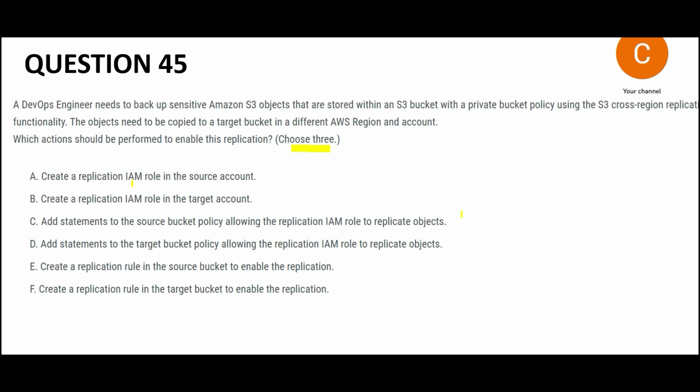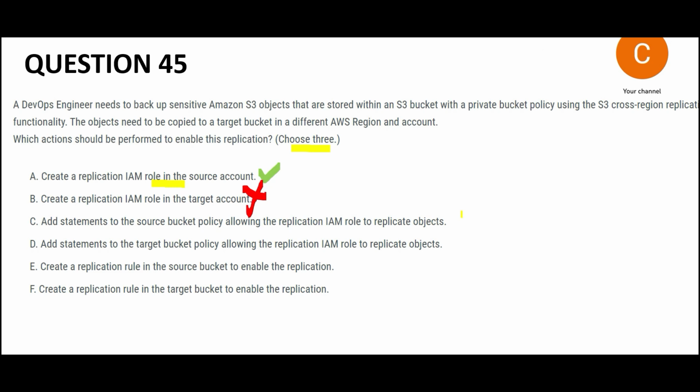So the first one says that you will create a replication IAM role. See, the courier company which is sending this product, they will have to do it, right? Somebody will be responsible for sending this. There must be a role assigned for that. Hence this looks correct. See, the source is replicating, the target is just receiving. That means the courier company is sending it to some person. The target is only receiving the package. So the target will not require this role for sending because the target is not sending.